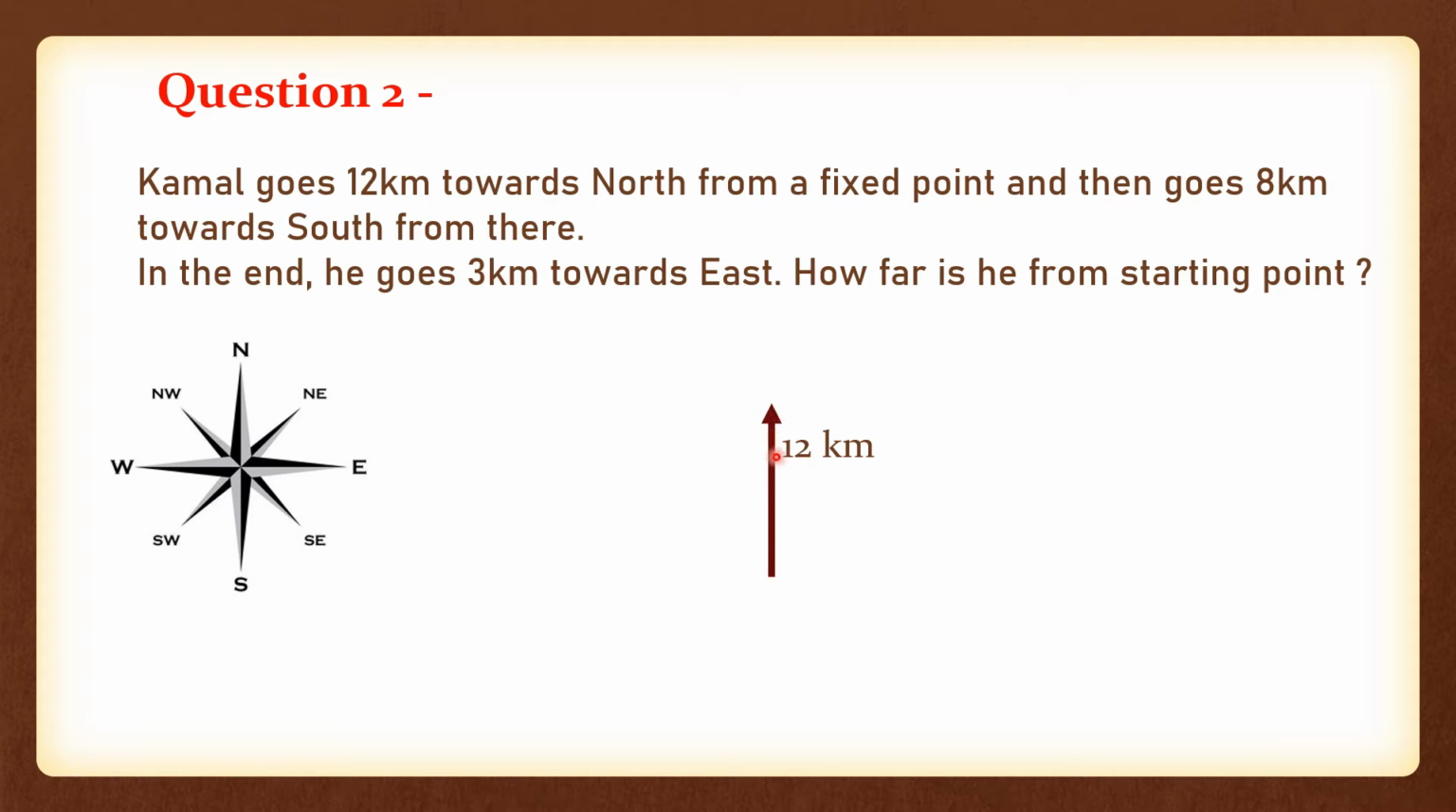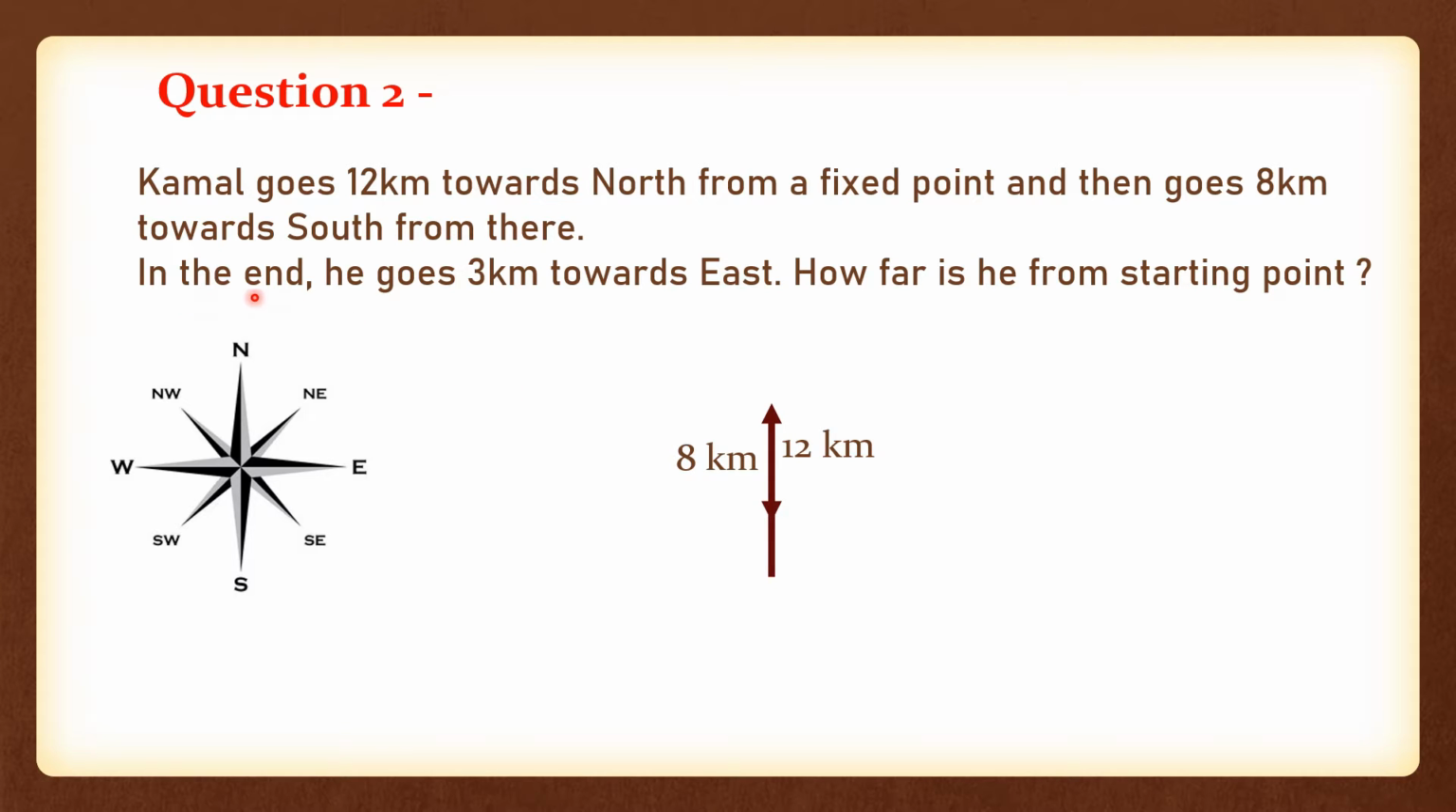So towards south he moves 8 kilometers. You need to move back 8 kilometers. So he moves back with 8 kilometers. See, as I said earlier, the 12 kilometer line must always be greater than the 8 kilometer line. So that's why the arrow ends here. You need to keep this in mind, very important. So this is 8 kilometers. Okay, so he came here. Now he's standing here.